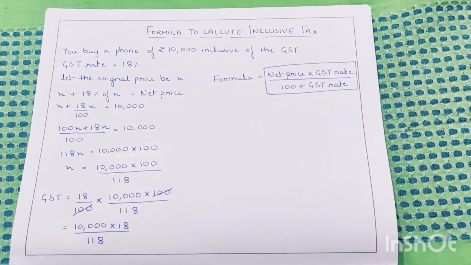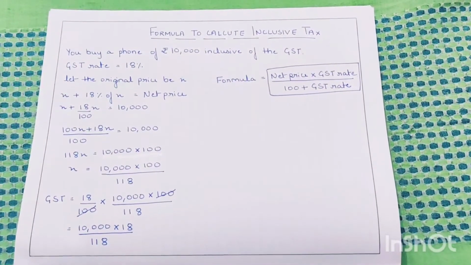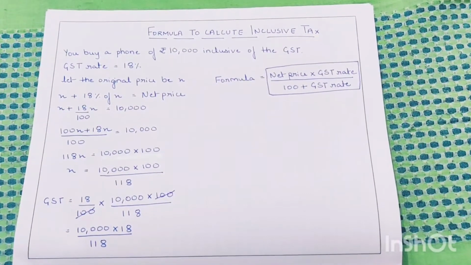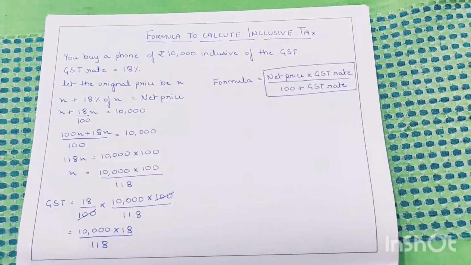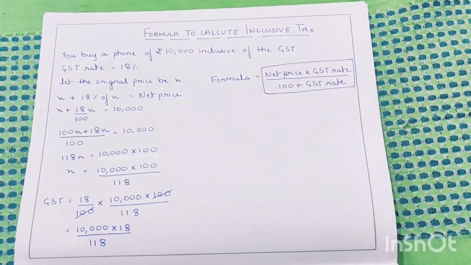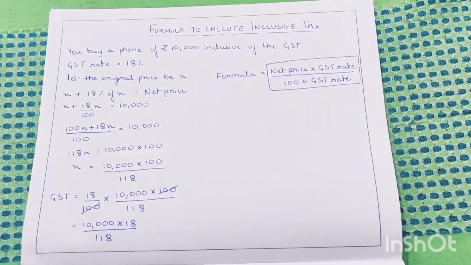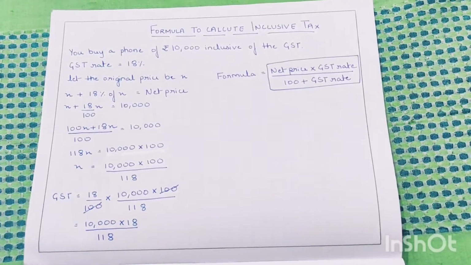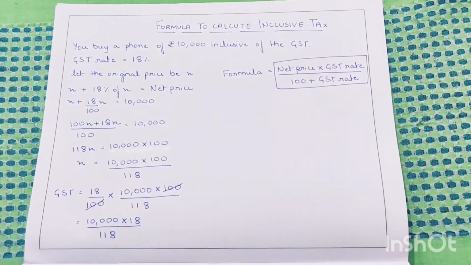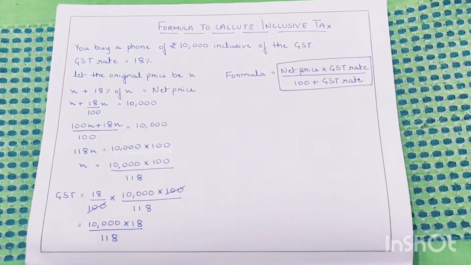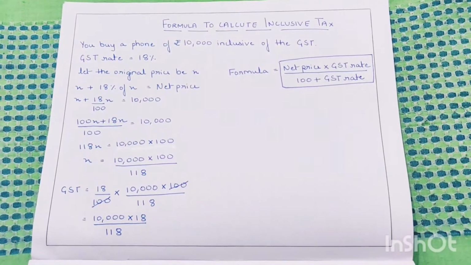Now let us see how we calculate the inclusive tax. By now we all know how to calculate the exclusive tax. For example, suppose you are given rupees 5,000 and you are asked to calculate GST of 12% on that rupees 5,000. You can easily tell that 12% of 5,000 will be the GST imposed on that rupees 5,000. But suppose that 5,000 rupees is already including 12% of GST. Then how will you tell the GST amount?